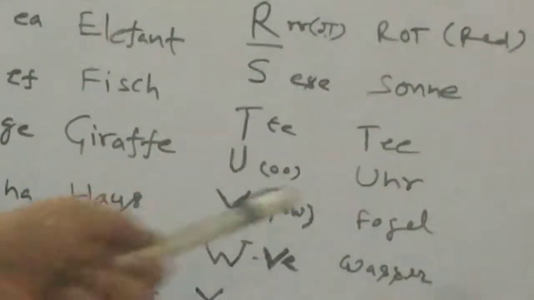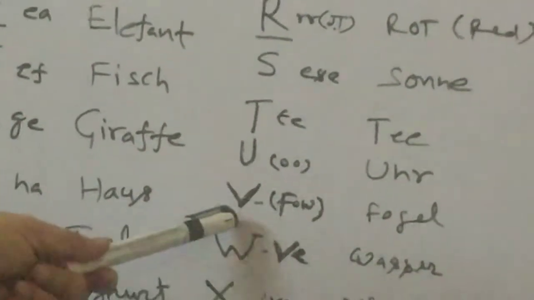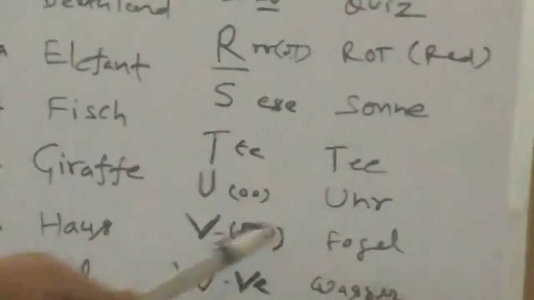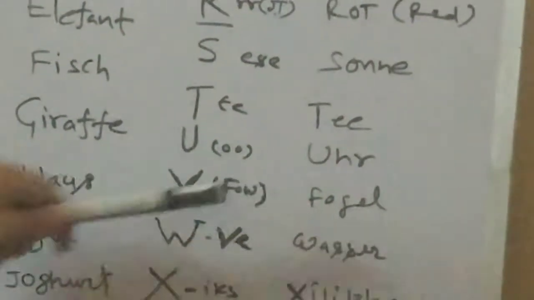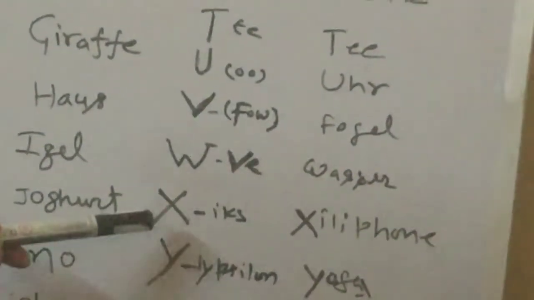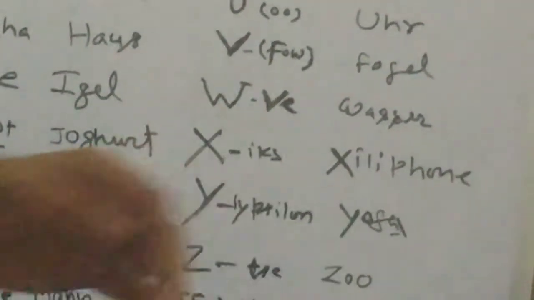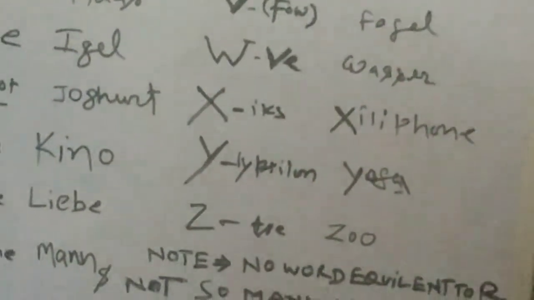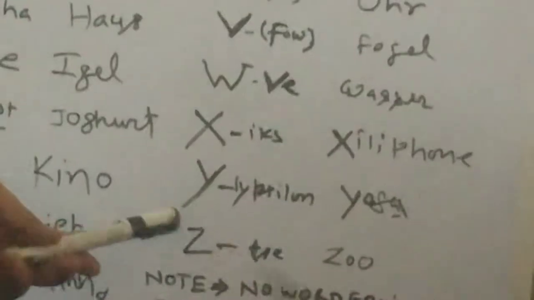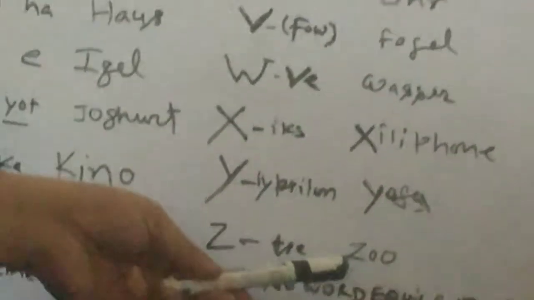Uhr is clock. V is "fow", like Vogel. Vogel is a bird in German. And W is "vay". V is F and W is V in English sound. For example, Wasser. Wasser in German is water. X is "iks", like Xylophon, and Y is "ypsilon". There are not many words in German which start with the letter Y, only a few words like Yoga. And last but not least, Z is "tset", like Zoo.